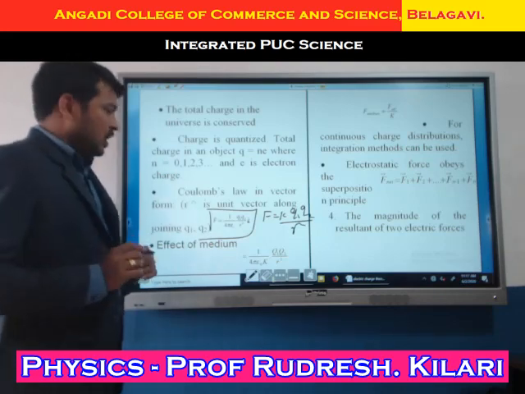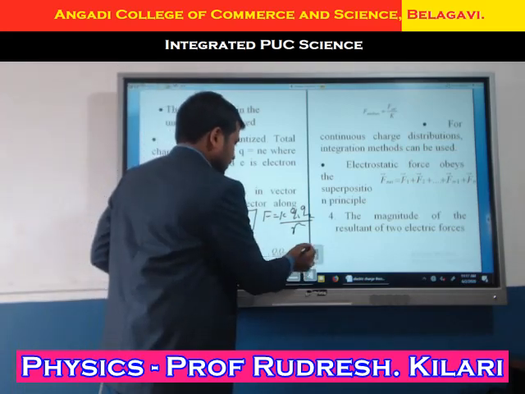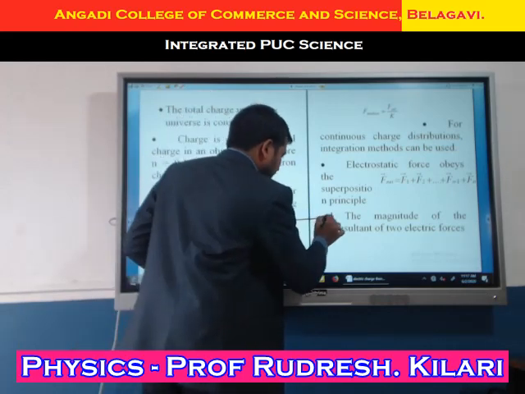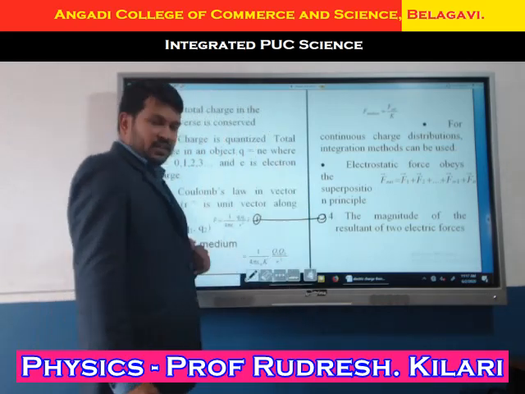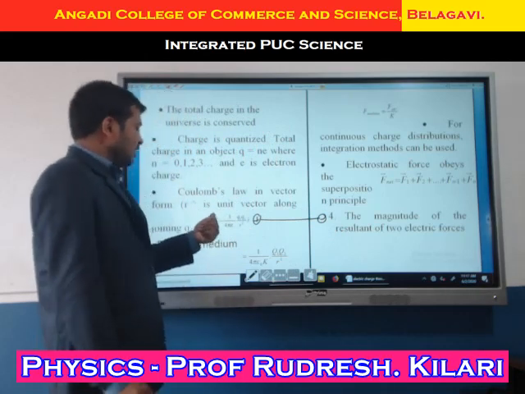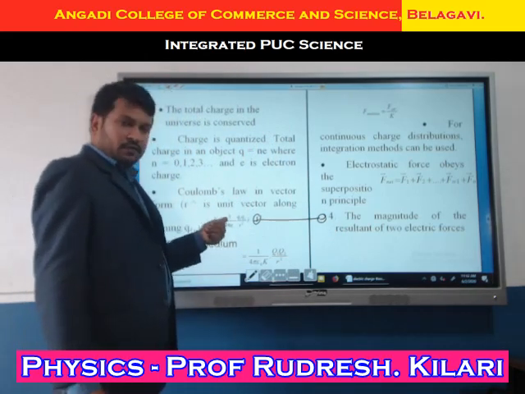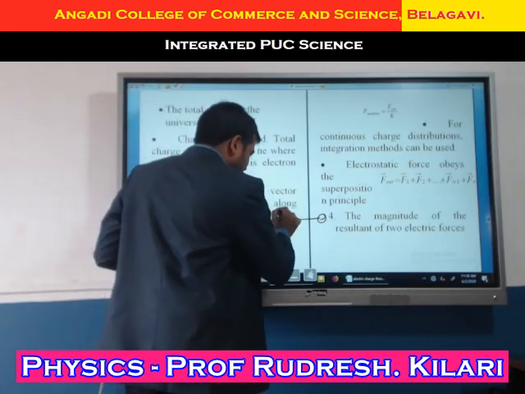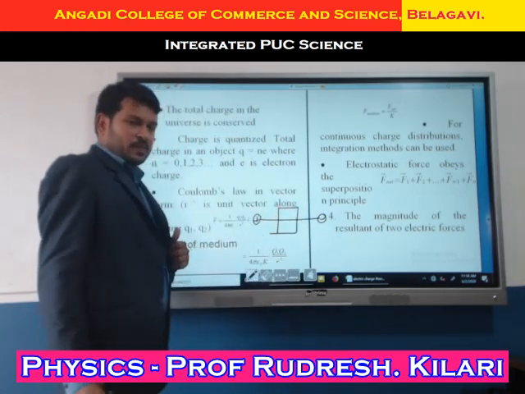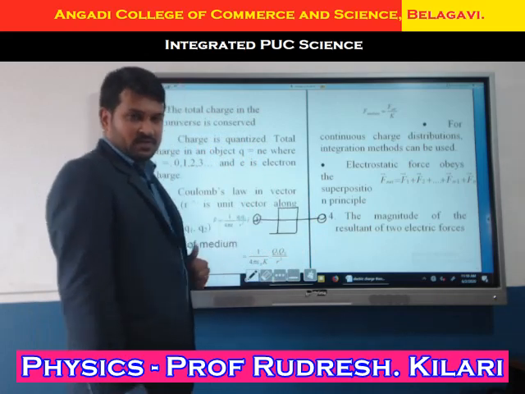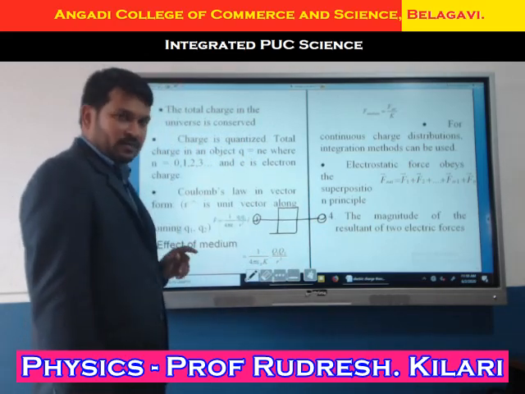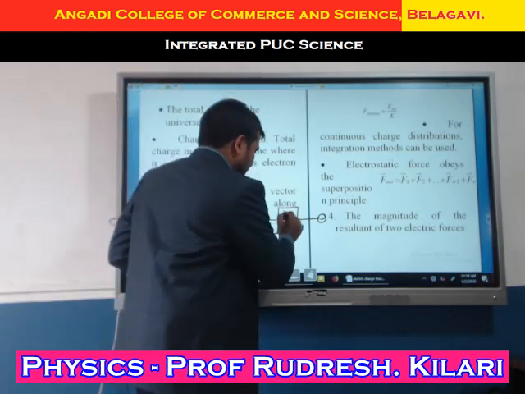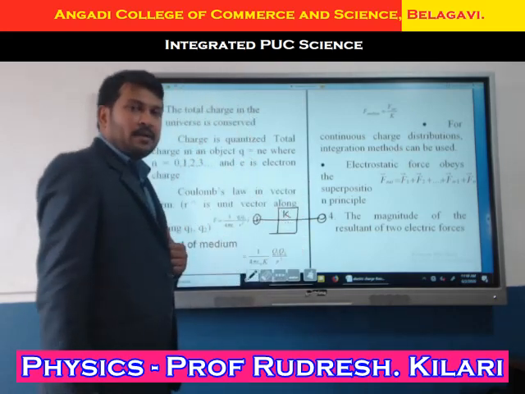Now here again I will consider a positive and a negative charge in air medium. Then we write F equals 1 divided by 4 pi epsilon naught, q1 q2 divided by r square. But if any medium is placed here, what is the force between them? This question I will solve. This medium is nothing but a dielectric medium.